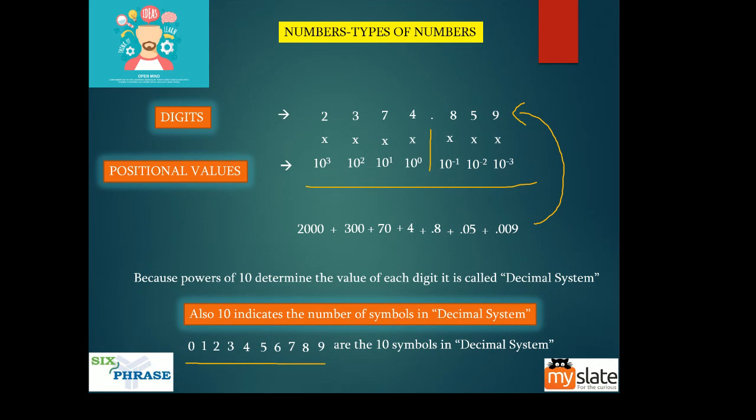Yes, so these were the positional values, right? These were the digits. Okay, digits, positional values. Now how did you get the value? You multiply digits and positional values. Okay, you're going to do the same thing here.